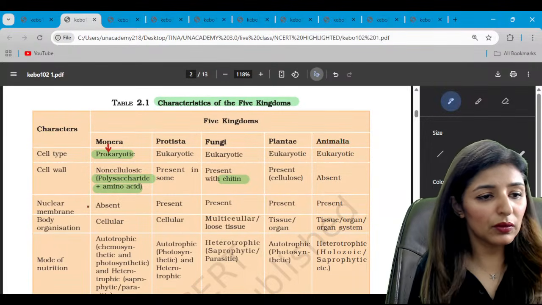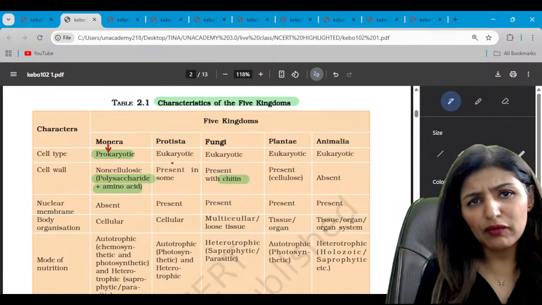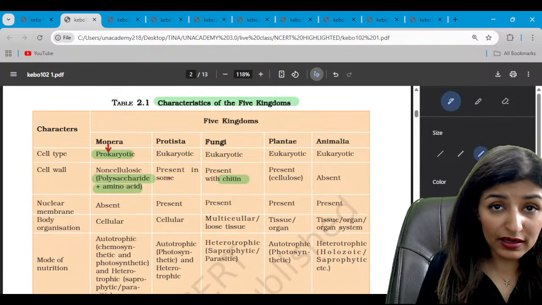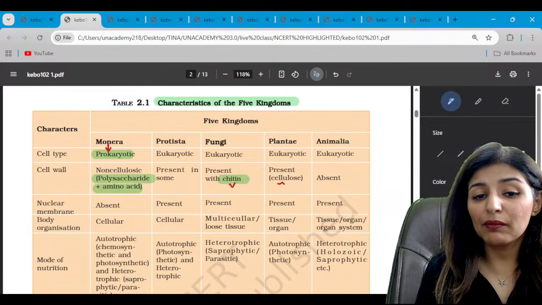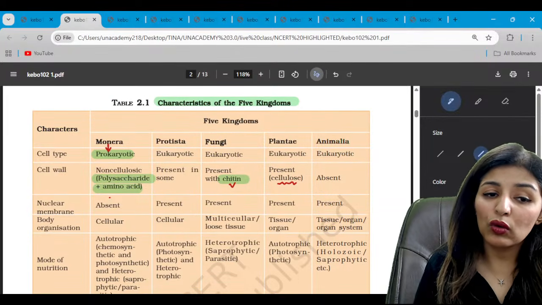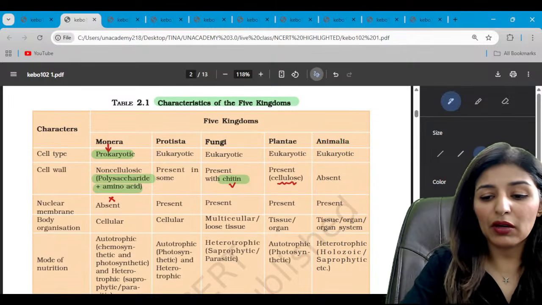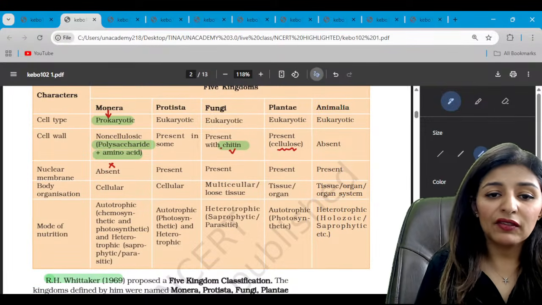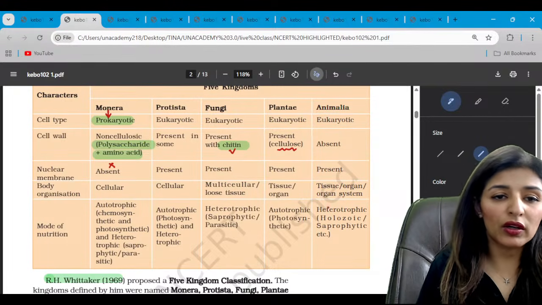Audio, video, absolutely normal. Yes, guys. So talking about Protista, cell wall is present in some. So we know that Protista is a connecting link between all the other kingdoms. So in some protists there is a cell wall while others don't have. Fungi will have a cell wall made up of chitin, Plantae will have a cellulosic cell wall, and animals don't have a cell wall. Nuclear membrane is absent only in Monera, that's what makes it prokaryotic, and the rest will all have a nuclear membrane. Then talking about the body organization, Monera and Protista have cellular level, fungi are multicellular with loose tissue, Plantae have tissue or organ level, and Animalia have tissue, organ or organ system level.